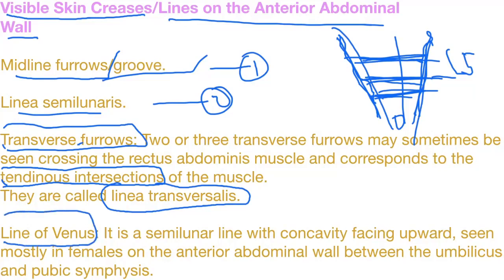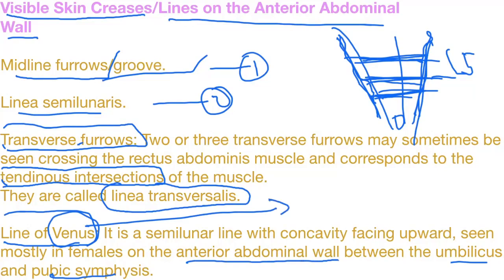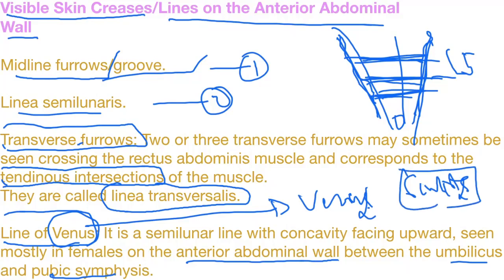It is a semilunar line with concavity facing upward, seen mostly in females on the anterior abdominal wall between the umbilicus and pubic symphysis. Right? That is called as line of Venus. As female, Greek goddess of beauty is Venus. Right? There are famous sculptures of Venus without limbs. So in the female, the area of pubic region is called as mound of Venus.